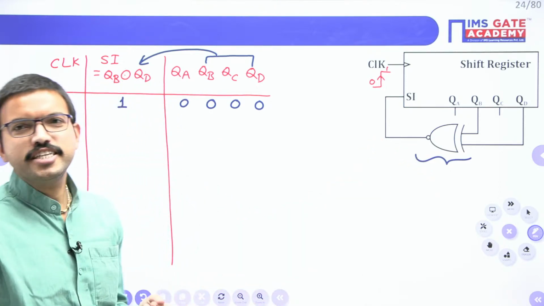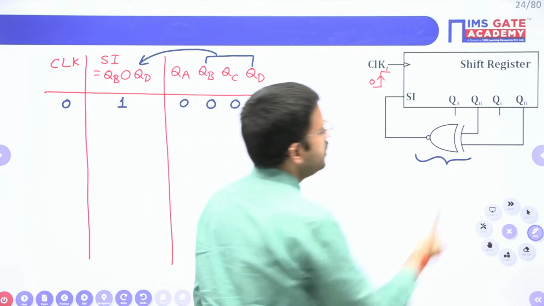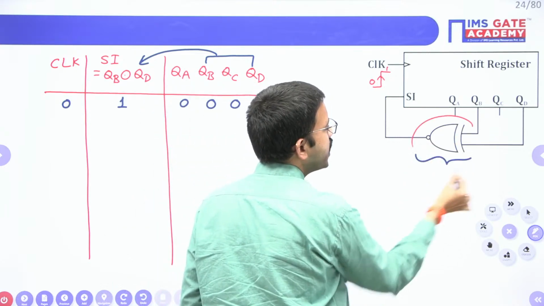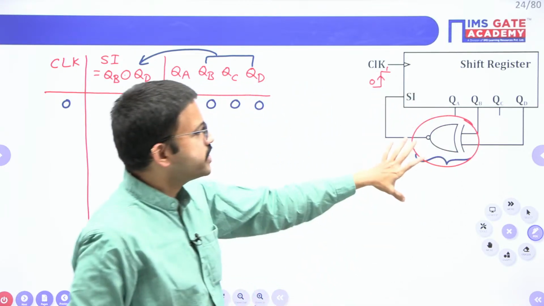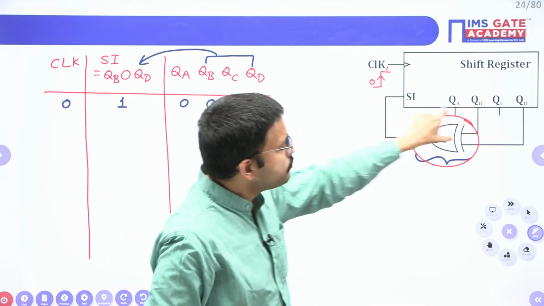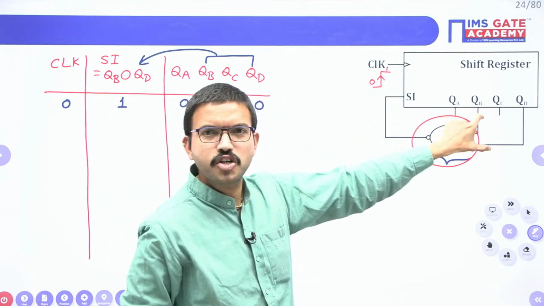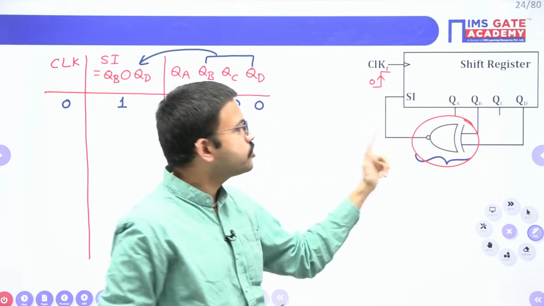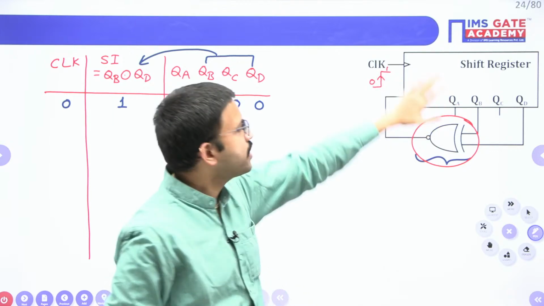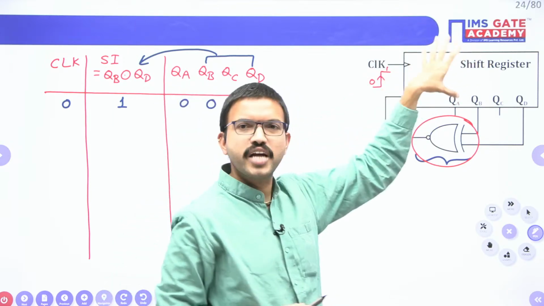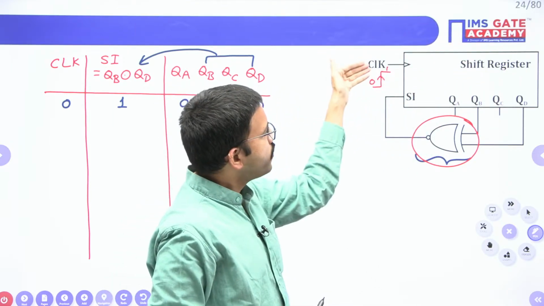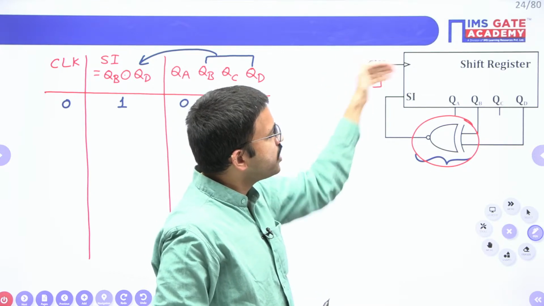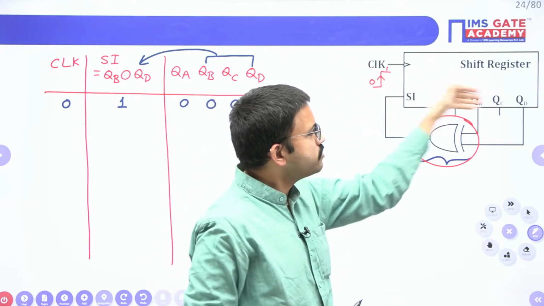Yeah, thank you Vijay Agarwal. See, here you have an XNOR gate. The moment you give the inputs, based on the input combination, it will produce the corresponding output immediately. It need not wait for the clock signal, because inside the shift register you have flip-flops. So whenever you give the positive edge of the clock signal, only then will the output get shifted.